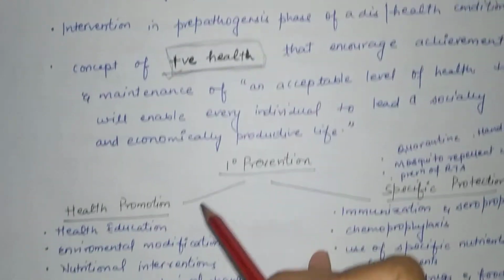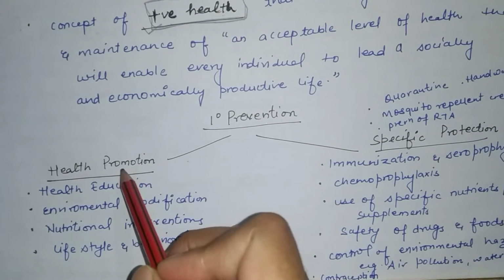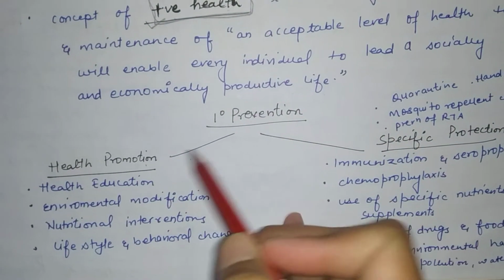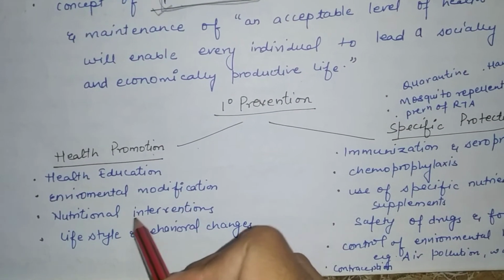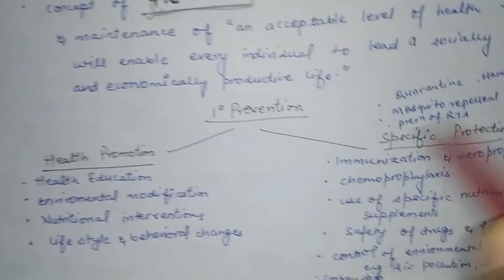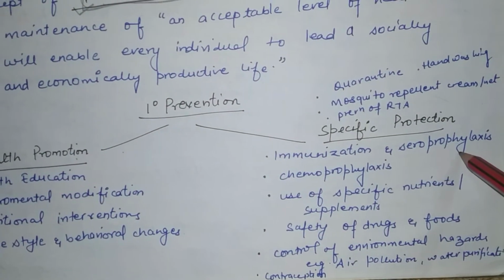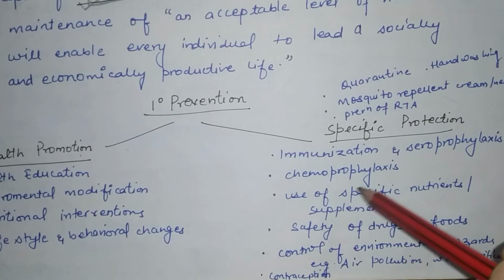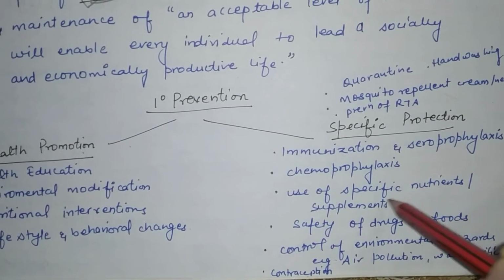There are two strategies included in primary prevention: health promotion and specific protection. Health promotion includes health education, environmental modification, nutritional intervention, and lifestyle and behavioral changes. Whereas specific protection includes immunization and seroprophylaxis, chemoprophylaxis for cancers or for persons who are at risk of getting cancer, and use of specific nutrients and supplements.